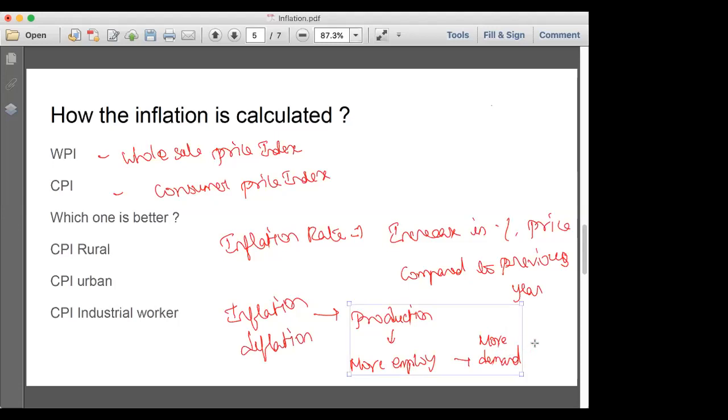When there is more demand, again the cycle goes back: production will increase and more employment, so this is good. So inflation at 4% will be like this, whereas deflation means it will decrease the production, there will be less employment and there will be less demand. Obviously then the production will be less. When this cycle continues, it will lead to recession.